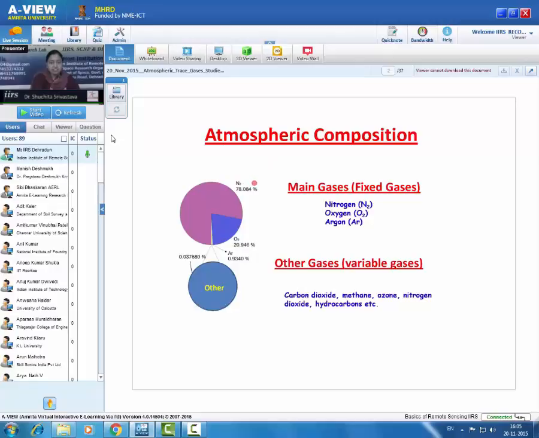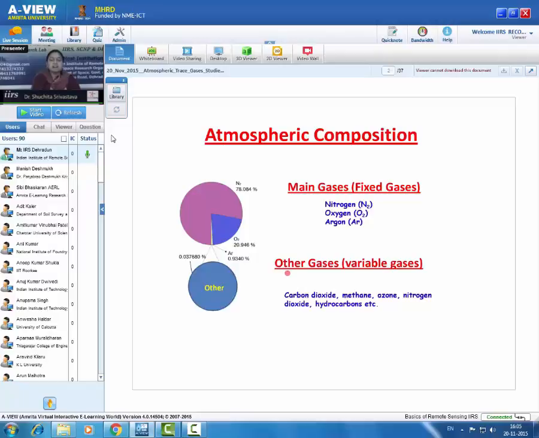Like nitrogen is present in the amount 78%, oxygen in 21%, argon 0.93%, means their concentration will always be fixed by this number and it will not change with space and time. Remaining 0.03% contains all the other gases in the atmosphere. This is very small amount and it contains more than 1000 gases.